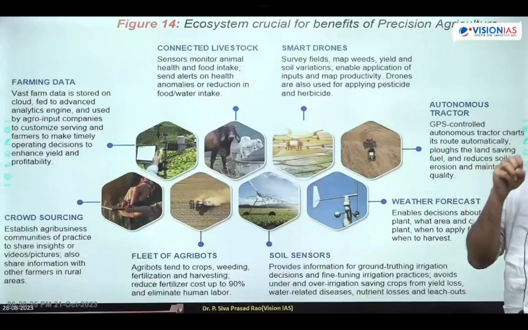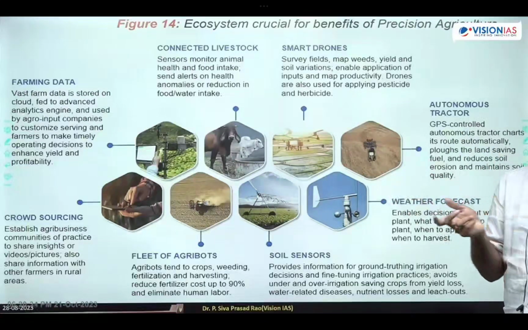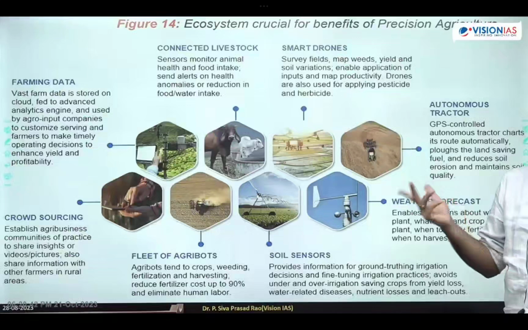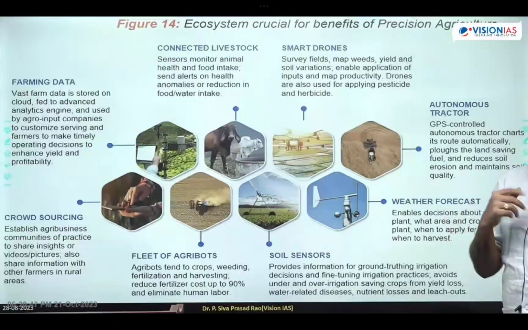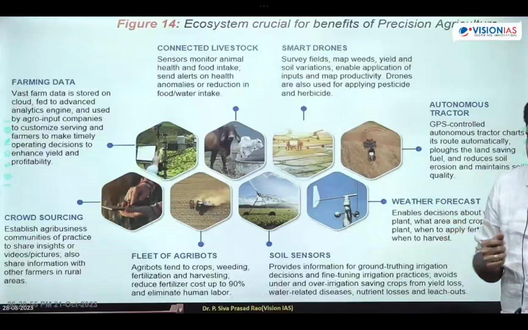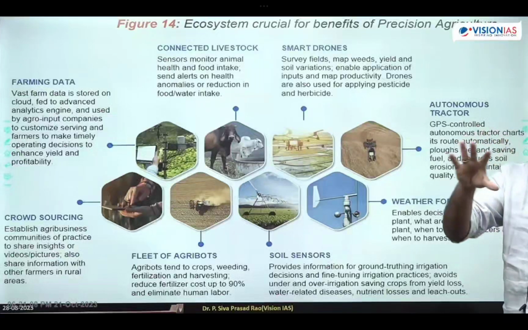Once it has selected the crop, it will plan when the crop has to be sown and the harvesting day of the crop. How many months, how many days, how much water is required, how much fertilizer is required, how many robots are required for harvesting the crop and for sowing the seeds, how many boats are required for spraying fertilizers and pesticides. Complete data it will take. After the date of harvesting, it will go for crowdsourcing, meaning it will sell the crop online for a particular amount.